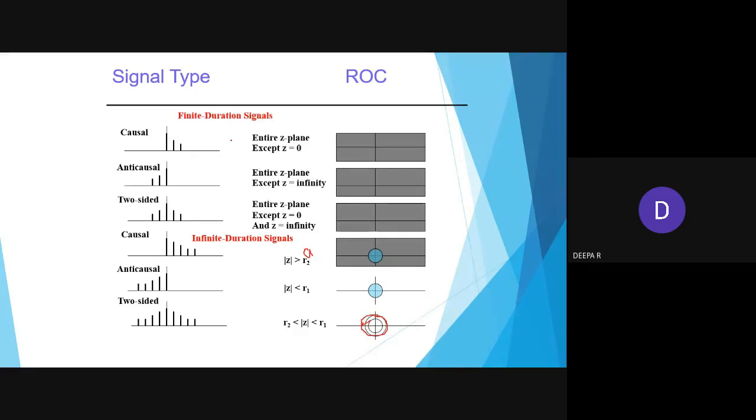Then these are the factors like causal, anti-causal, two-sided: except z equal to 0 for the right hand side sequence, and except infinity for the left hand side sequence. But for two-sided, we have both conditions, z equal to 0 and z equal to infinity. Except that, we call it two-sided.